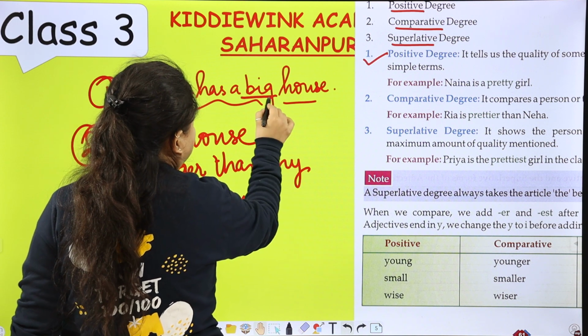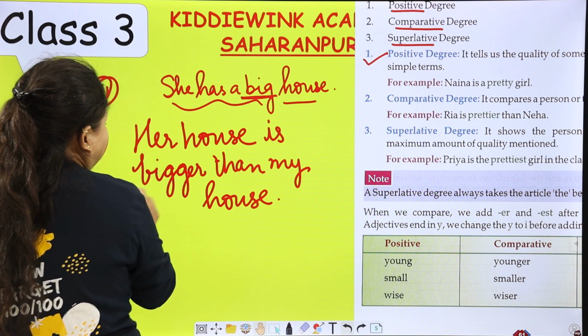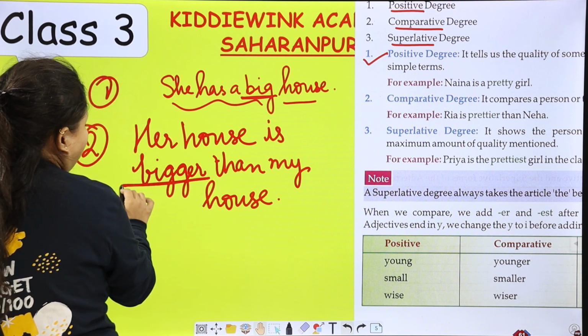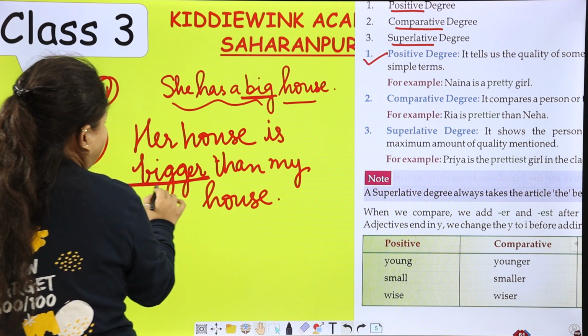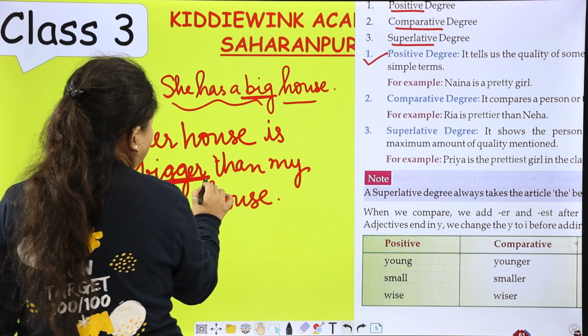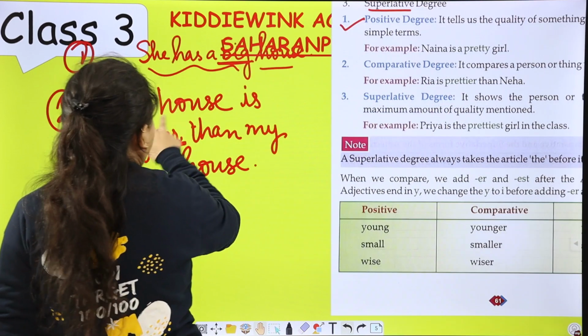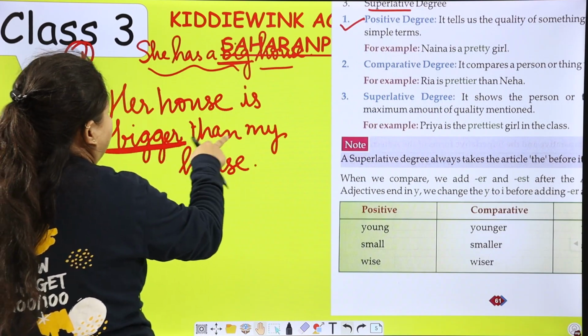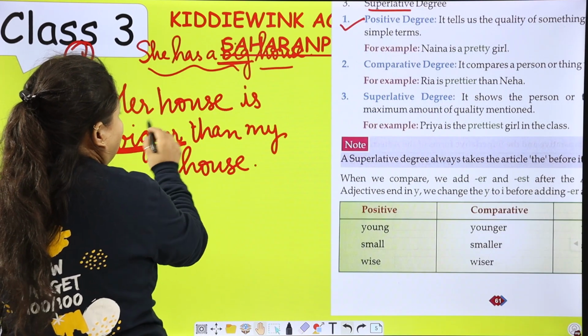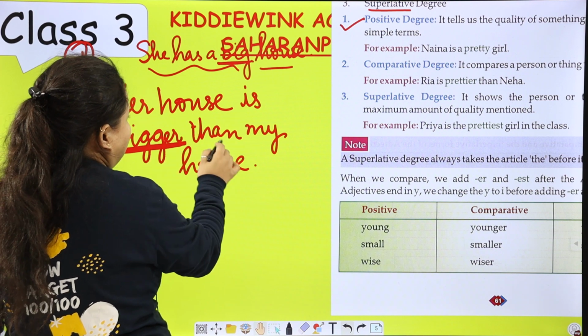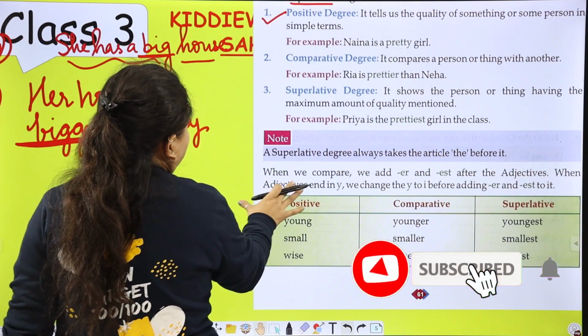So the positive degree is big, comparative degree is bigger. Here I am comparing her house with my house. Her house is bigger than my house.